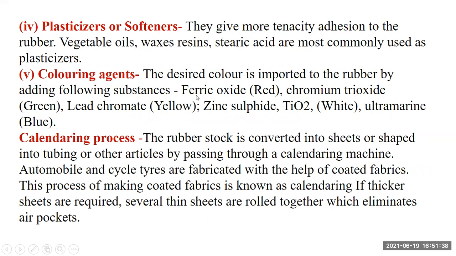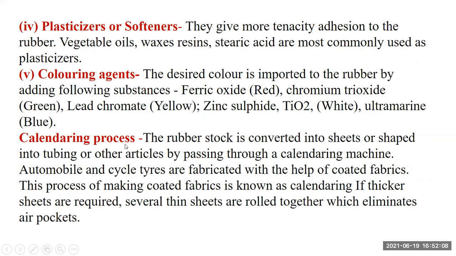Then coloring agents impart the desired colors to the rubber by adding substances like ferric oxide, which gives red, chromium trioxide gives green, lead chromate gives yellow, zinc sulfate and titanium oxide give white color, and ultramarine gives blue. These are the coloring agents we use.